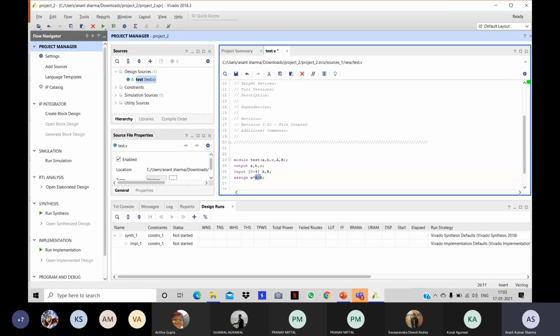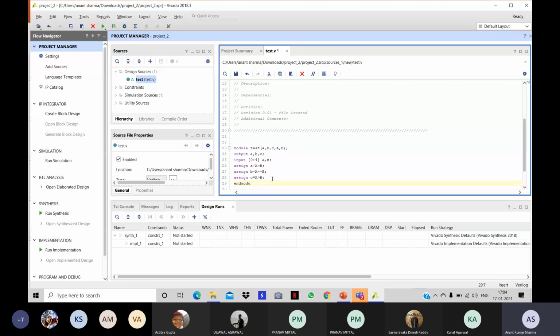What will this A greater than B check? It will check whether number A is greater than B. If yes, it will set a as 1, else 0. Similarly, we can assign b equal to A double equals B. Note the use of single equals and double equals: we use double equals for comparing, because single equals is for the assign statement. Similarly, assign c equal to A less than B. Then terminate the module with endmodule.